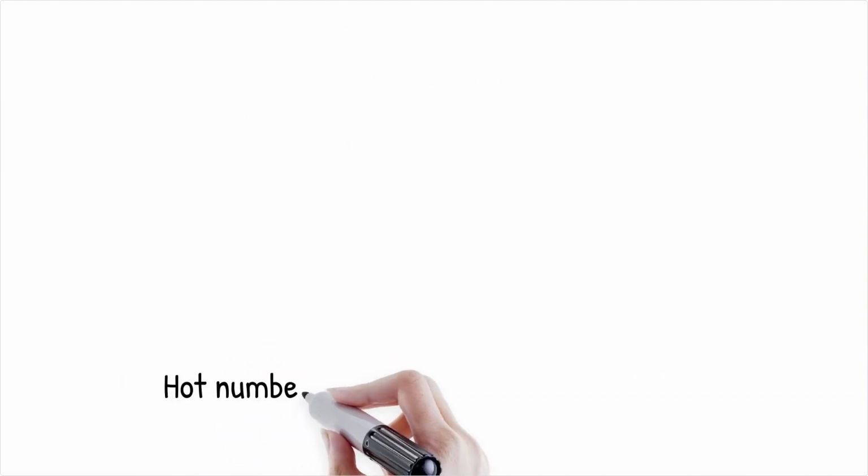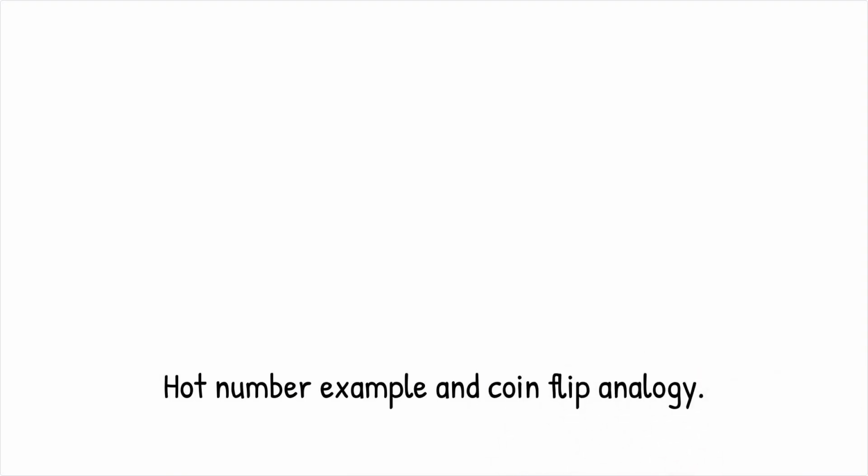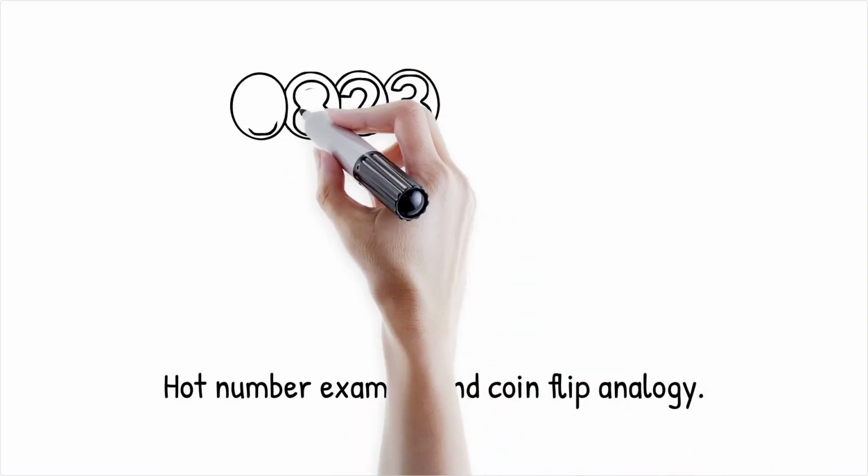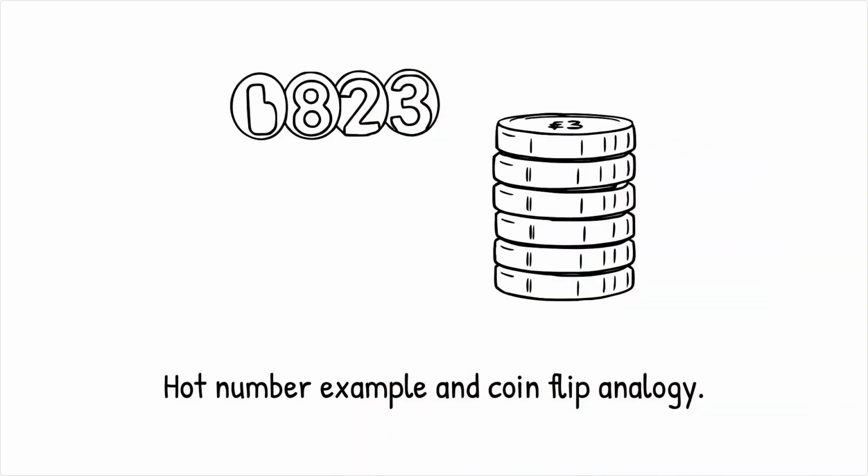Example: if a number is drawn 5 times in a row, it becomes a hot number, but this streak is likely just a statistical anomaly rather than a true bias. Analogy. It's like flipping a coin and getting heads 5 times in a row. It doesn't mean heads is more likely. It's just a natural occurrence in randomness.